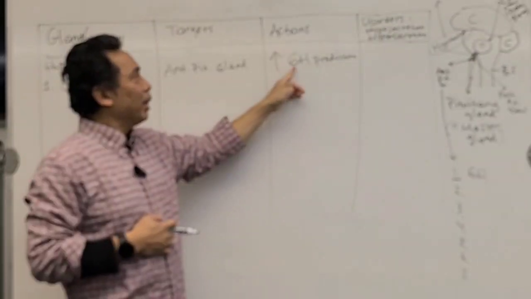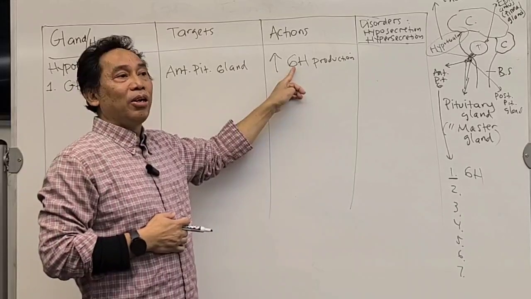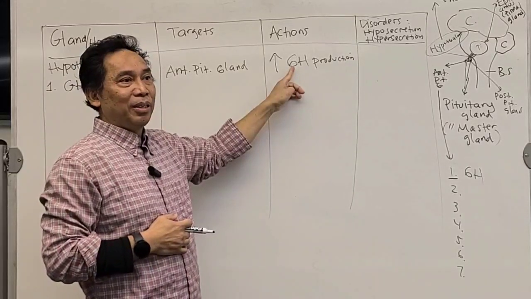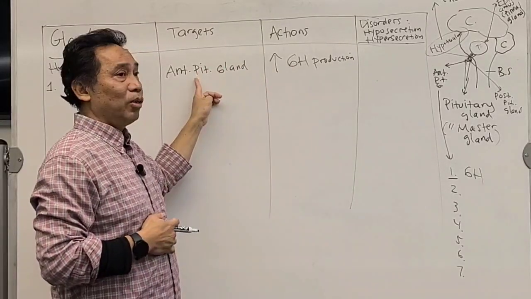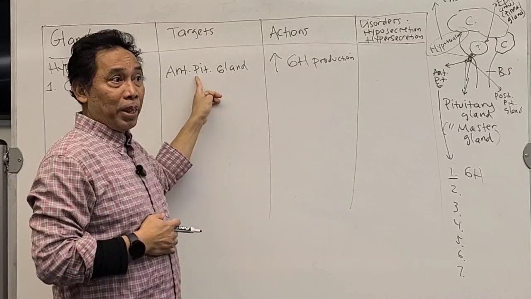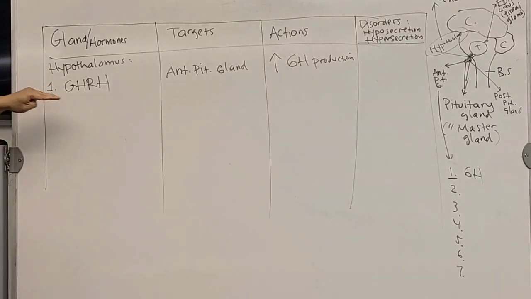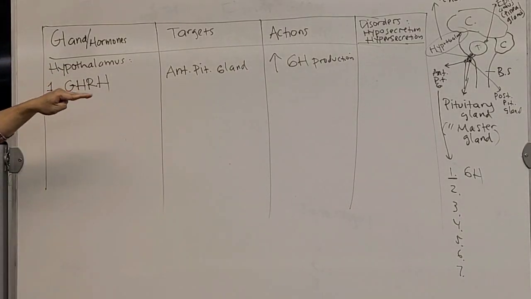The action will be stimulating growth hormone production from the anterior pituitary gland. You follow this? So again, if you got this, it's going to be easy. This is a really logical sequence.